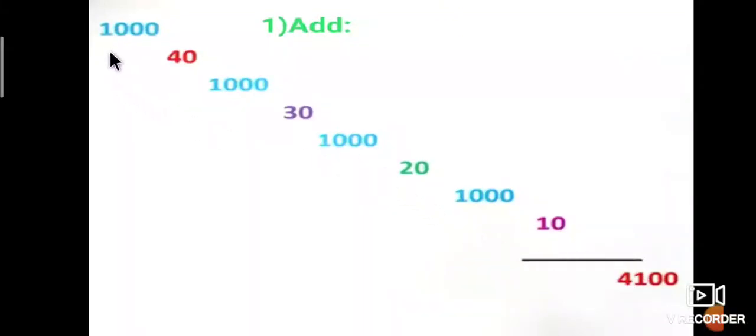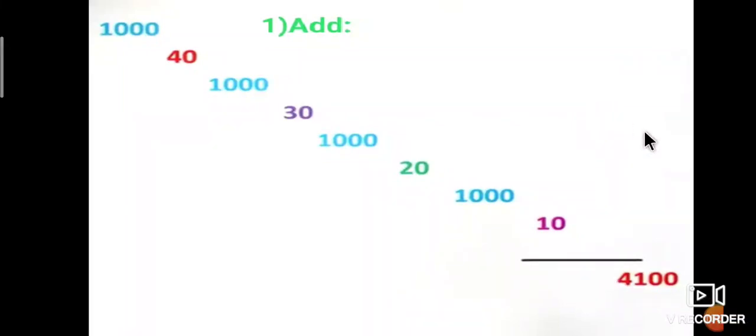These are all called addends: 1000, 40, 1000, 30, 1000, 20, 1000, 10. These are all called addends. 4100 is called the sum. This is the oral problem.